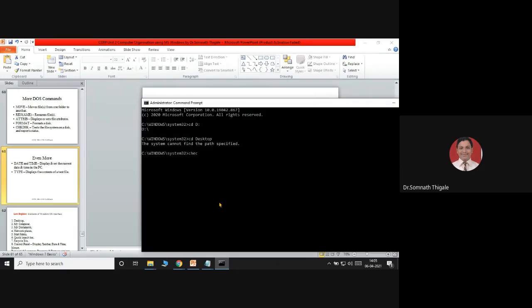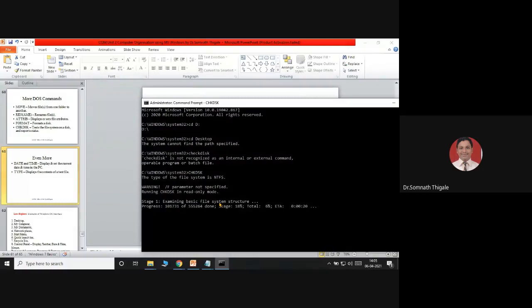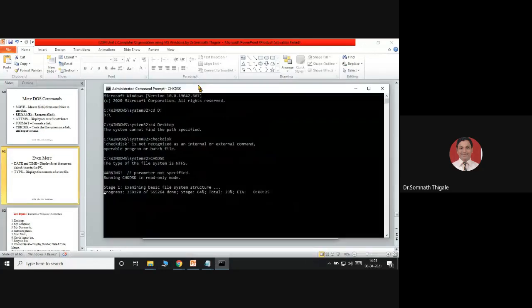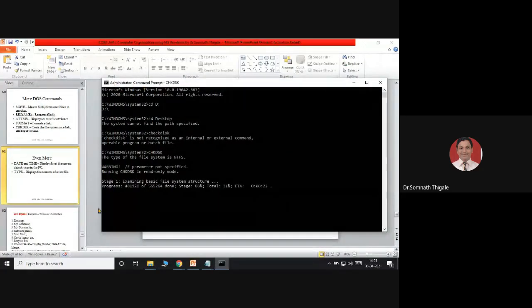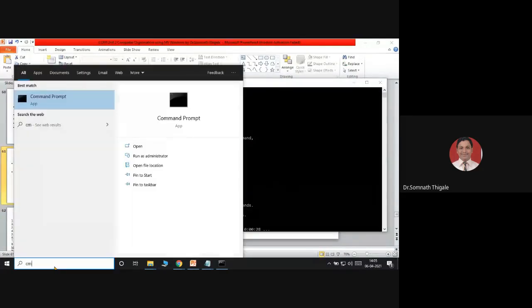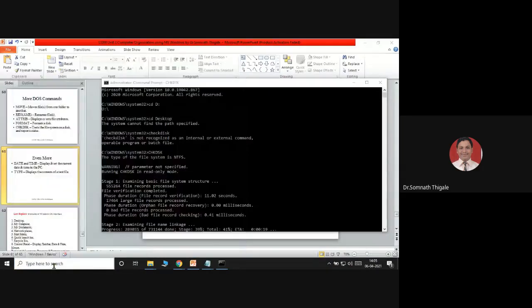So check the disk. This entire file will get checked. Now that particular command is working over here. This is with administrative control, and when you start the command prompt normally, you'll get the look over here.